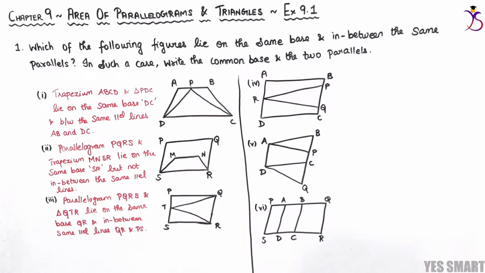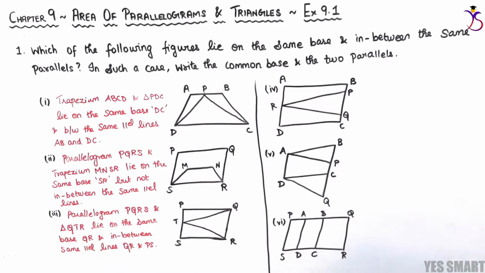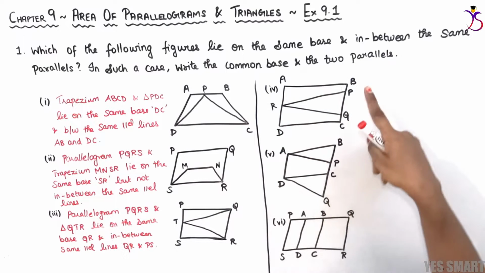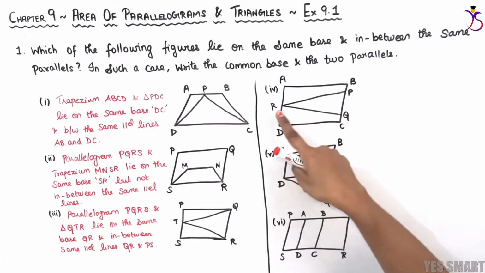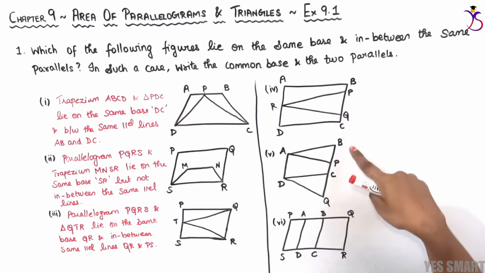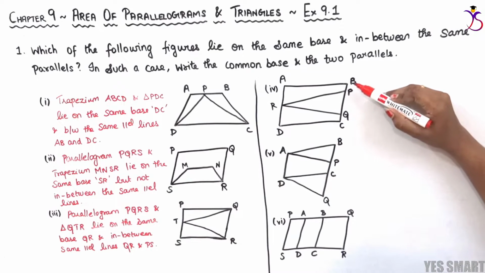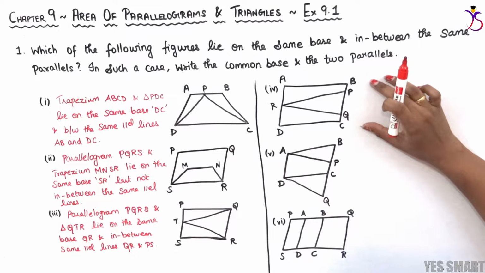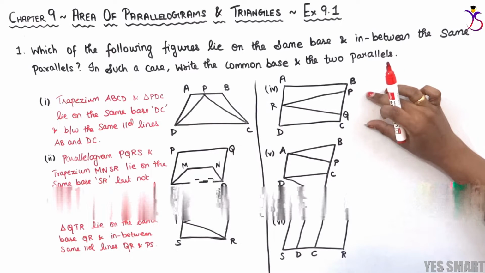Moving on to the fourth subdivision. In this sum, the quadrilateral ABCD lies on the base BC, whereas the triangle RPQ doesn't lie on the same base. The base of triangle RPQ is PQ, where PQ is not equal to BC.